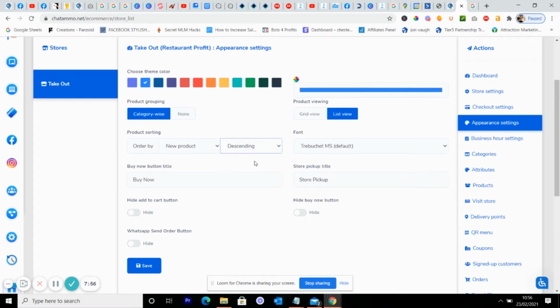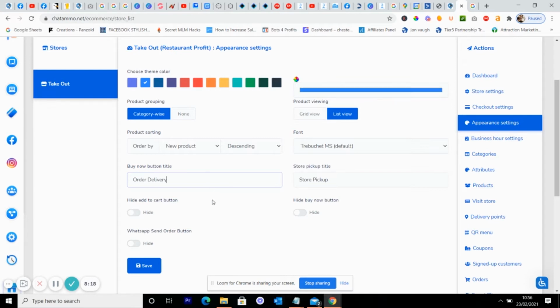Right, you can put the font in, buy now button. So you can put whatever you want on the buy now button. Store pickup title. So order delivery and store pickup. Right, now then, do you want to hide the cart button? It'd be a bit silly to do that.